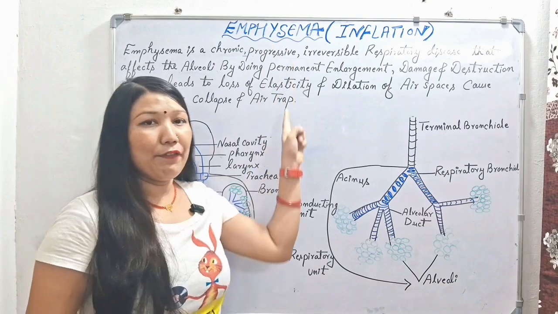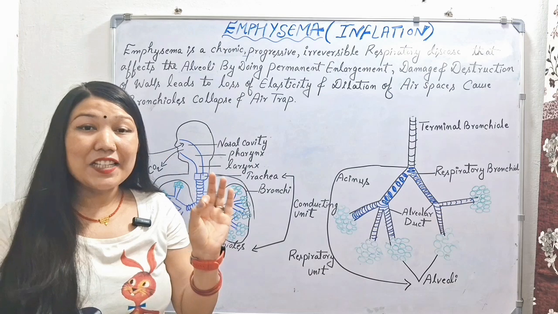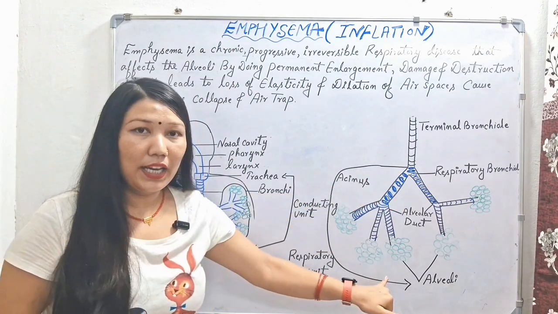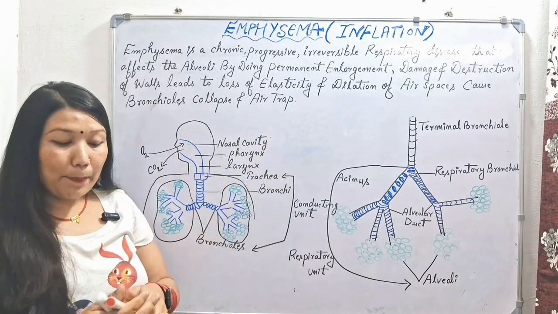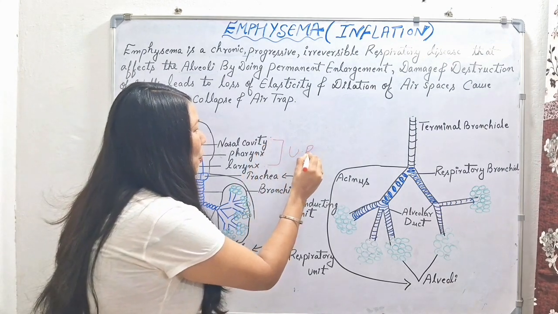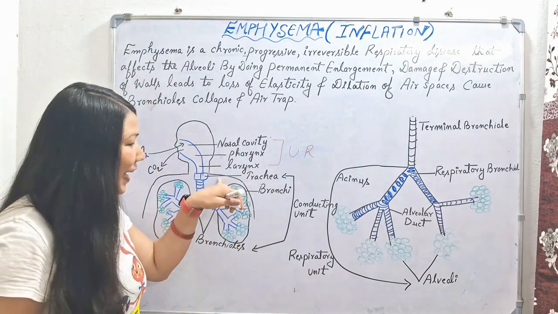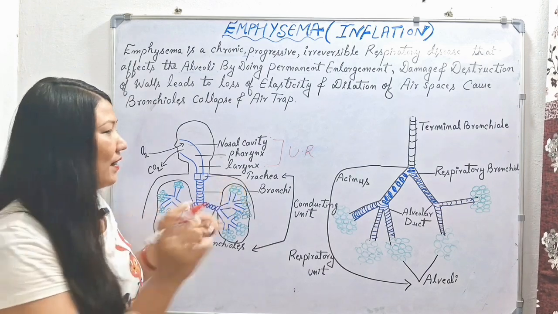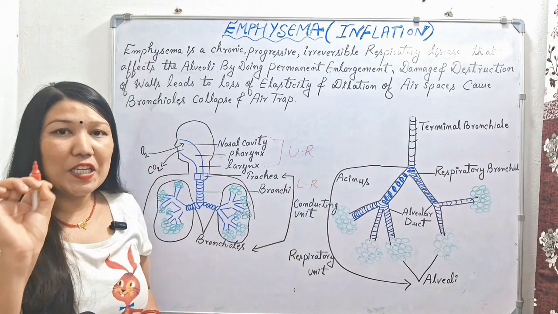Before starting the definition of emphysema, let me tell you that the emphysema condition takes place in the lower respiratory system, in the sinus region. We all know that the nasal cavity, pharynx and larynx, up to the larynx region, is known as the upper respiratory system. From the trachea up to the alveoli region is known as our lower respiratory system.